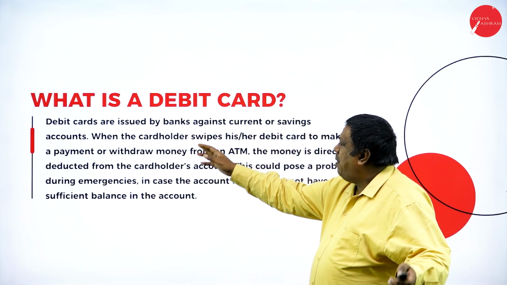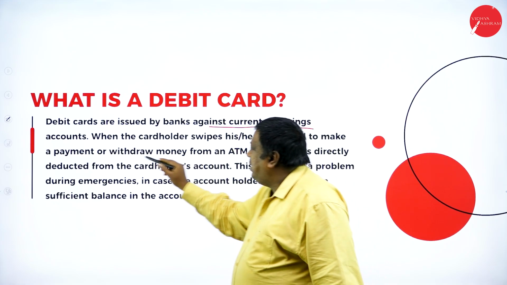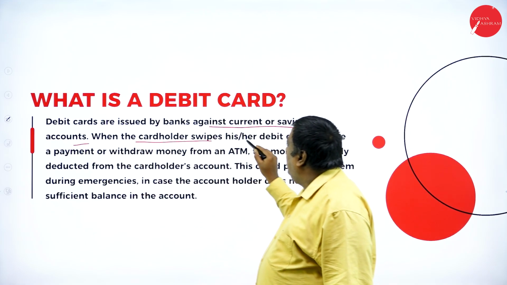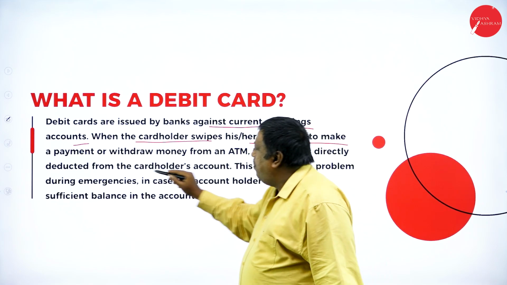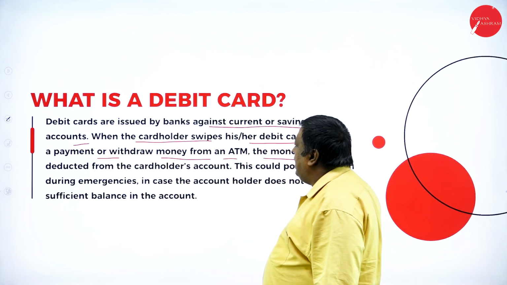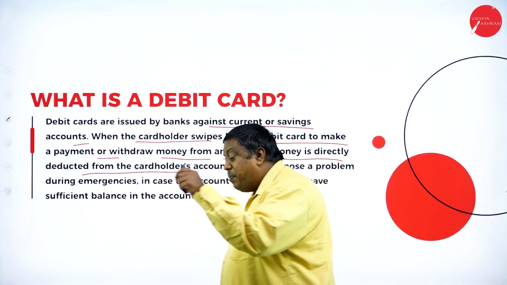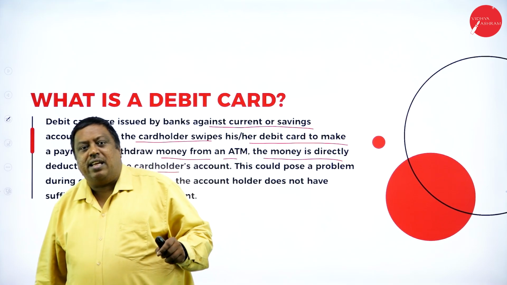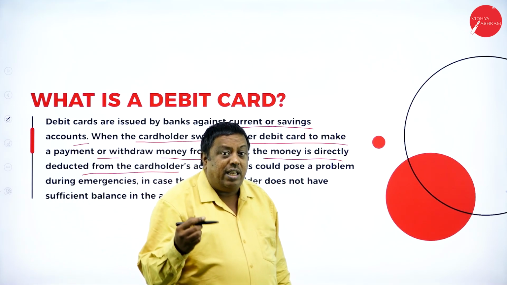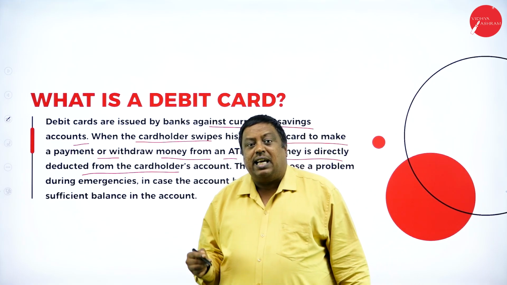Debit cards are issued by banks against current or savings accounts. When the card holder swipes his debit card to make the payment or withdraw money from an ATM, the money is directly deducted from the card holder's account. A debit card is a card which supports the individual depositor where he gets that benefit.